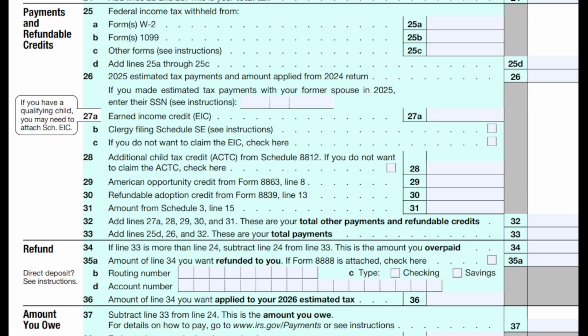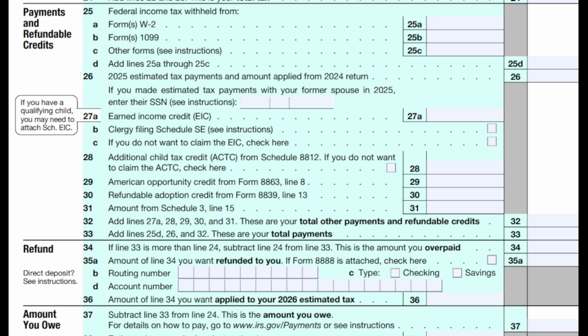So what we're looking at now is our 1040. This is just lines 25 through 37. This is where we have not dealt with it yet, because we've dealt with everything as far as trying to get to taxable income, and we determined what our taxes were. So now we know what our taxes are. We know what we're going to owe. We've dealt with all those other types of credits that could bring our tax down to zero, but we still have refundable credits that we need to deal with and we need to figure out what we've already paid.